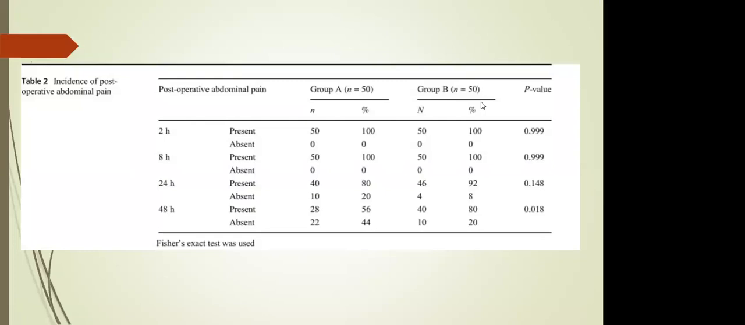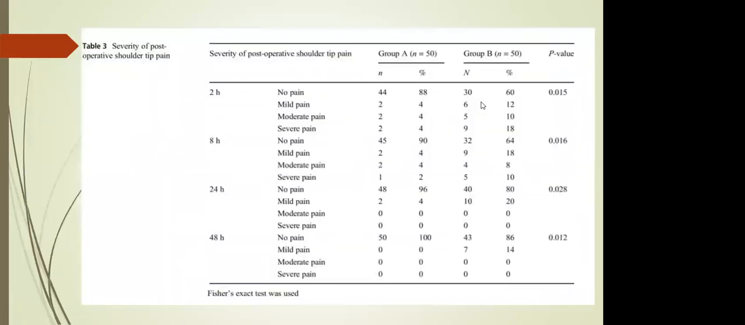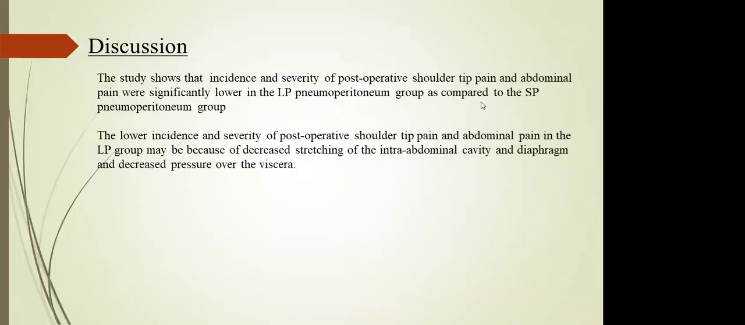Now come to the discussion, about what points they wanted to elaborate. They have said that the post-operative shoulder tip pain and abdominal pain were significantly lower. Is it really significantly lower in the abdominal pain? Because the p-value was not significant.